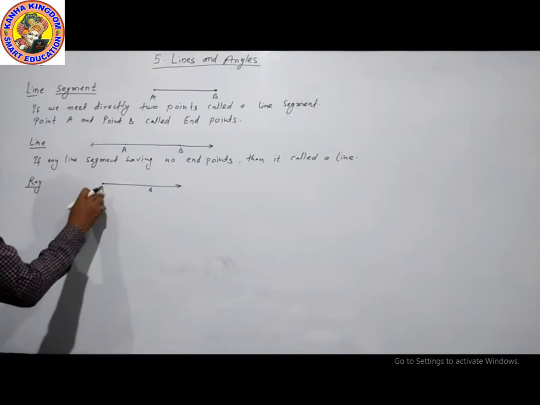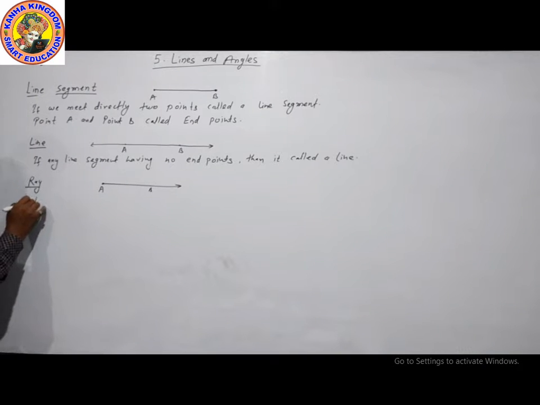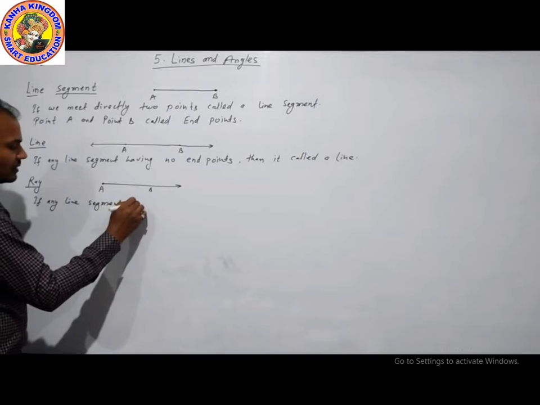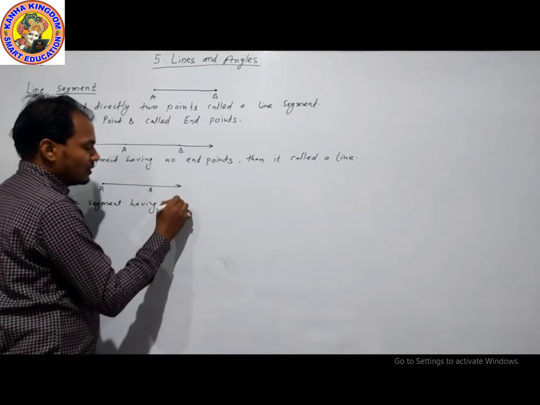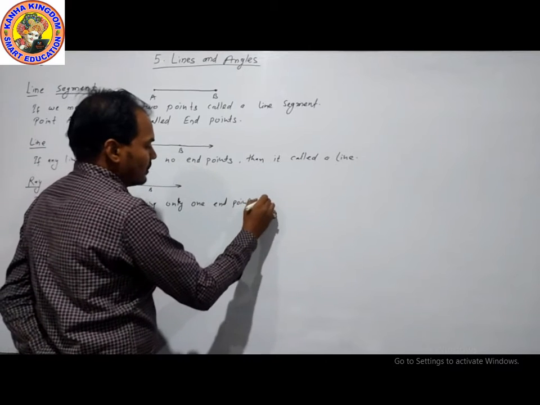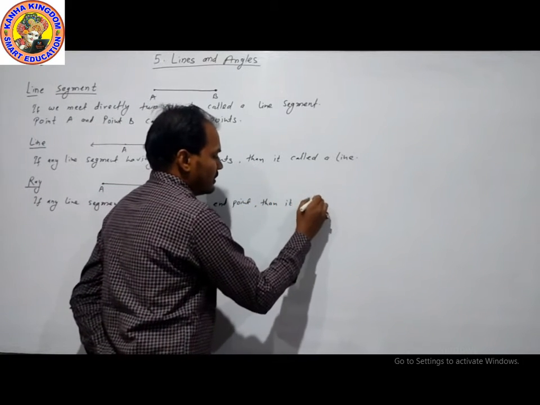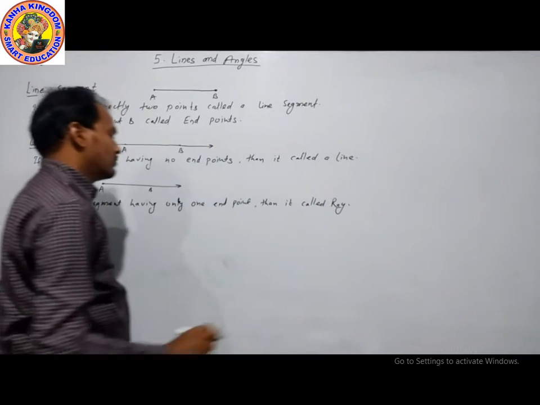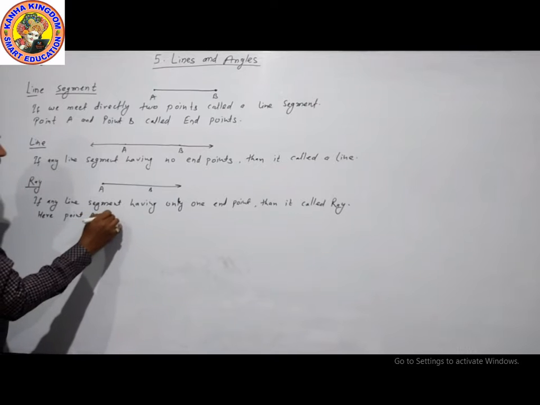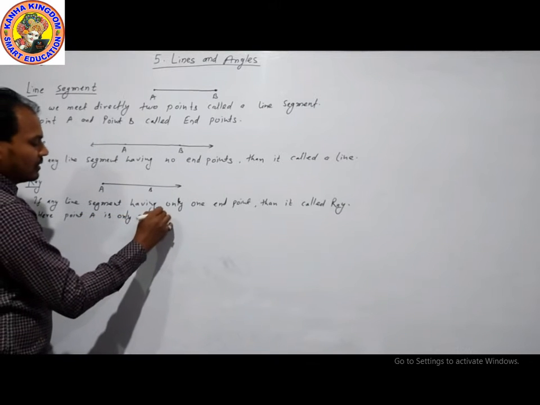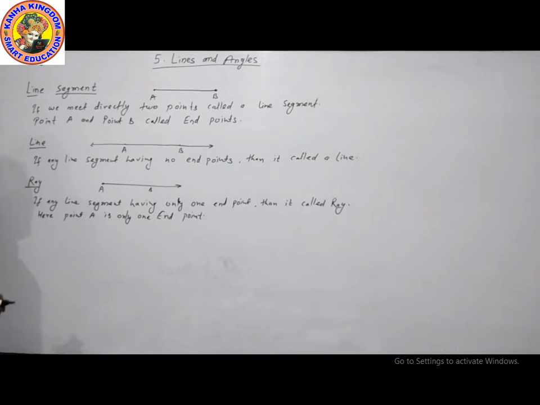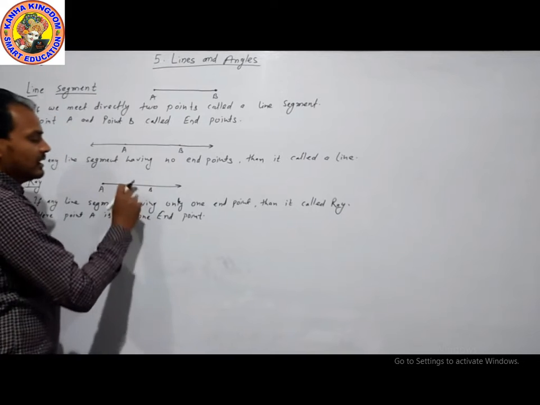Here the point is A. A is the only end point. B is not an end point because the line is passing through this point.